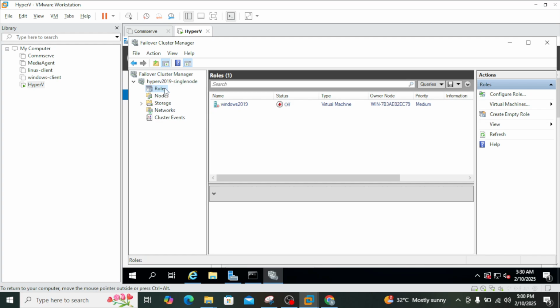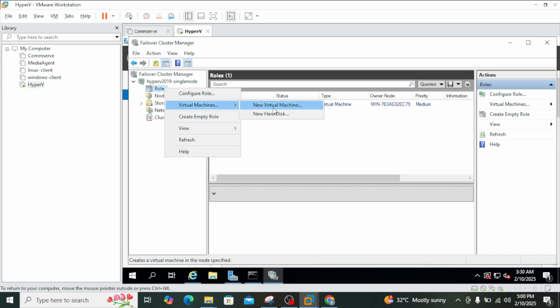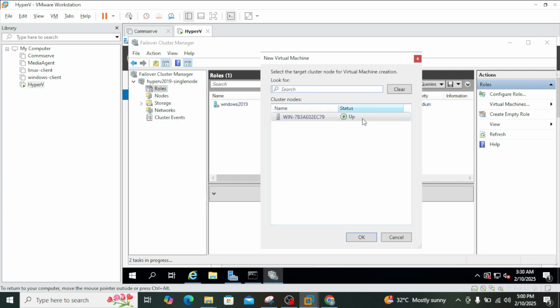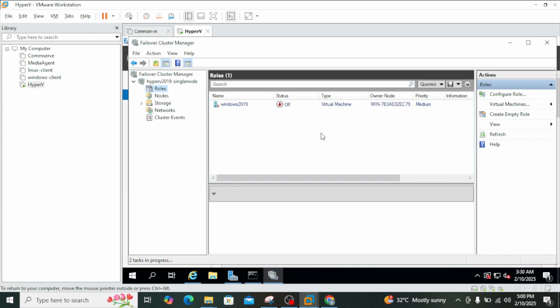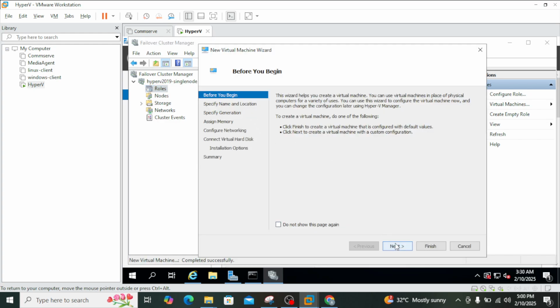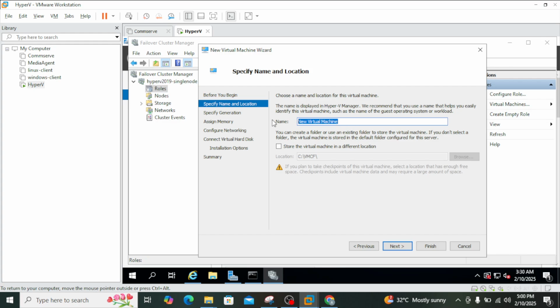And let's create another virtual machine, using the same cluster node. Click on OK. Go for the next and let's give the name something like Ubuntu inside Hyper-V.